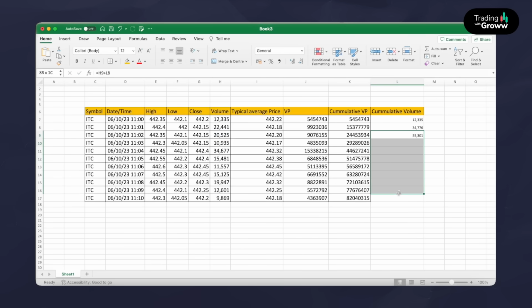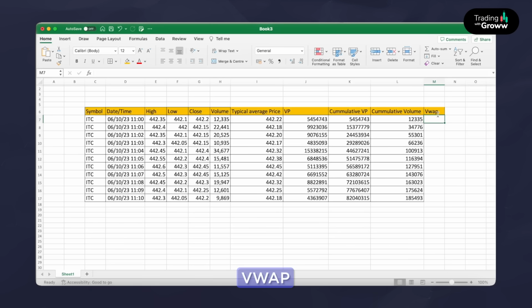So now you have the cumulative volume. We have all these columns now: total average price, VP (volume times price), cumulative VP, and cumulative volume. Using this, we are going to calculate VWAP. VWAP is nothing but you just have to divide these two columns to get the VWAP values. Let me show you how it is done.